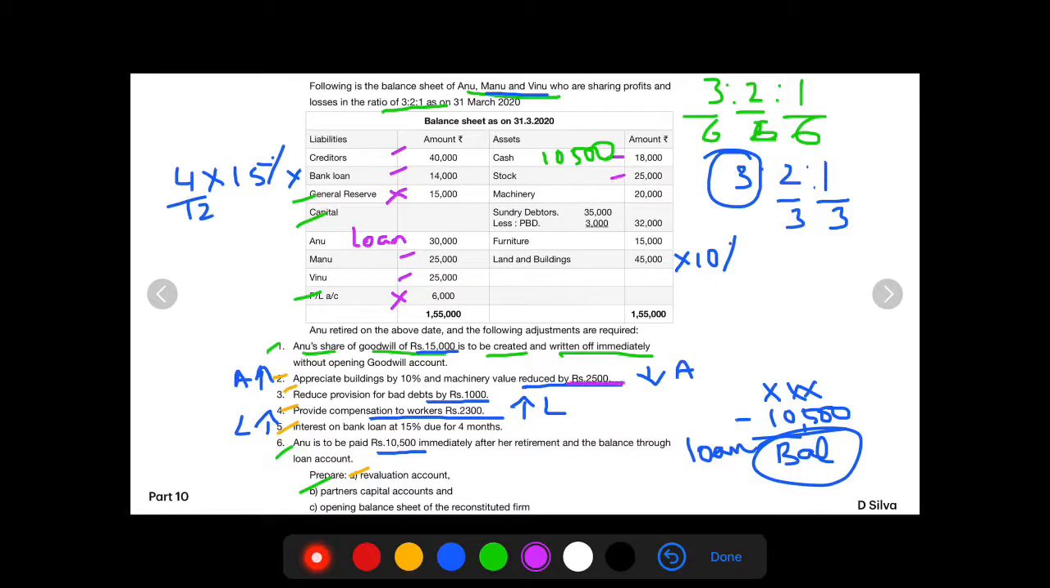Machinery is reduced by rupees 2,500. Sundry debtors, there is a provision which is being reduced by rupees 1,000. So minus 1,000 on provision for doubtful debt. What is the amount that you are going to get? 3,000 minus 1,000 is 2,000. No changes in furniture value, write it as it is. Land and building has actually appreciated by 10%, so we will be showing that 10% increase in the value of the building.